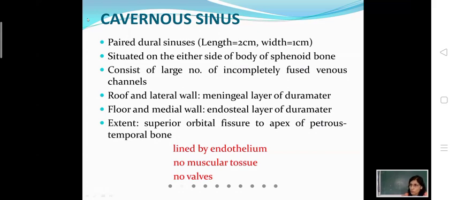It doesn't have any muscular tissue. It has no valves in it. It is a simple endothelium-lined space which is present between the two layers of dura. These are paired and these are divided into multiple small spaces or caverns by trabeculae.